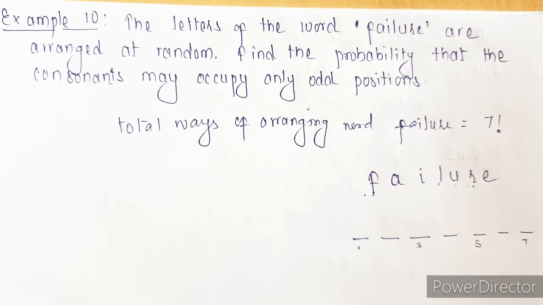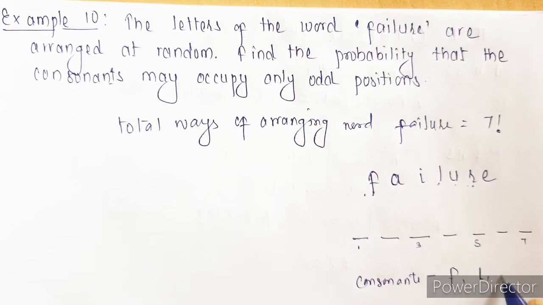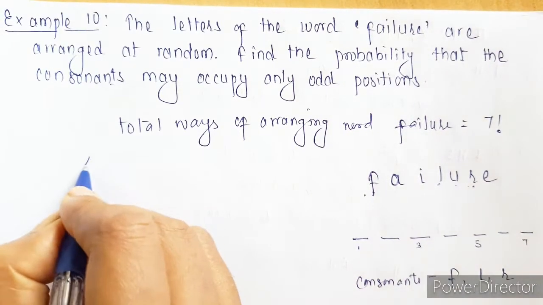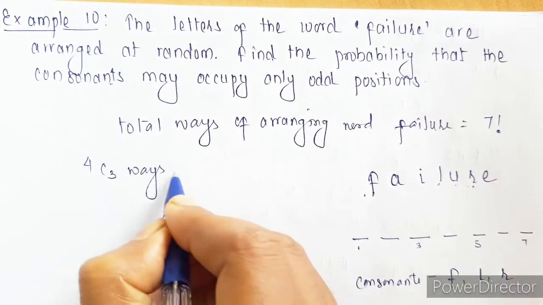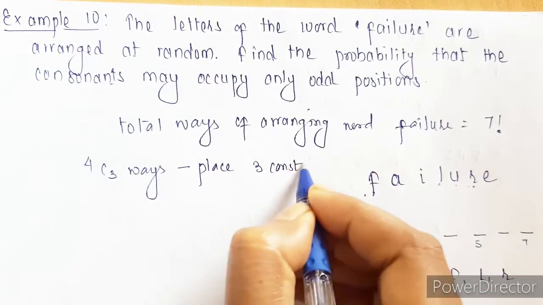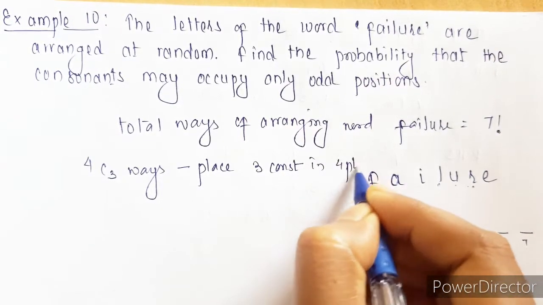So we have 4 odd positions, but consonants we have only 3, that is F, L and R. So in 4 positions we have to place these 3 consonants. How many ways can we place 3 consonants in 4 places?